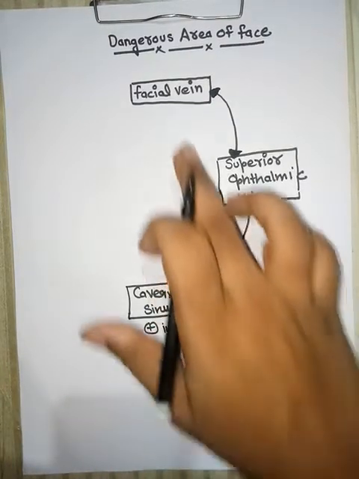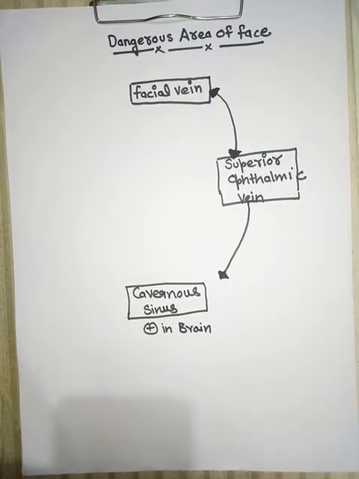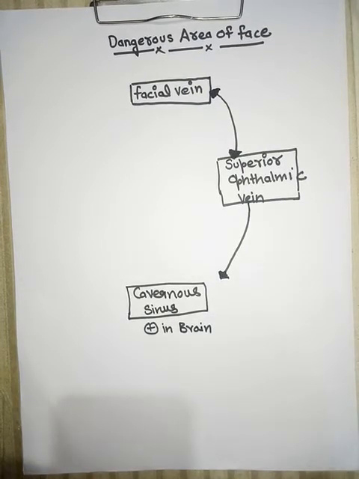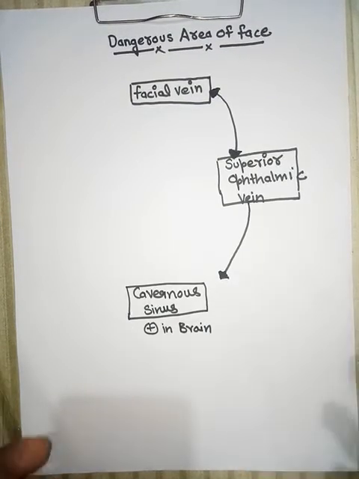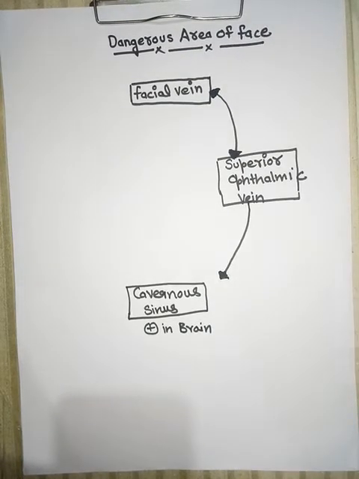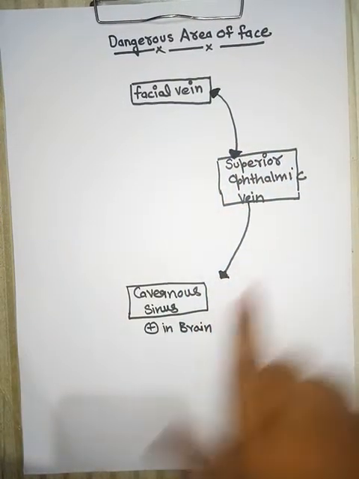And what is the supply of this facial vein? It is present above the muscles of face, so this facial vein is supplying the muscles of face. Facial artery and facial vein are branches of artery and tributaries of veins which are supplying the facial muscles. So from this area below the nose and above the upper lips, any infection spreads through the facial vein to the superior ophthalmic vein, and from the superior ophthalmic vein to the cavernous sinus.